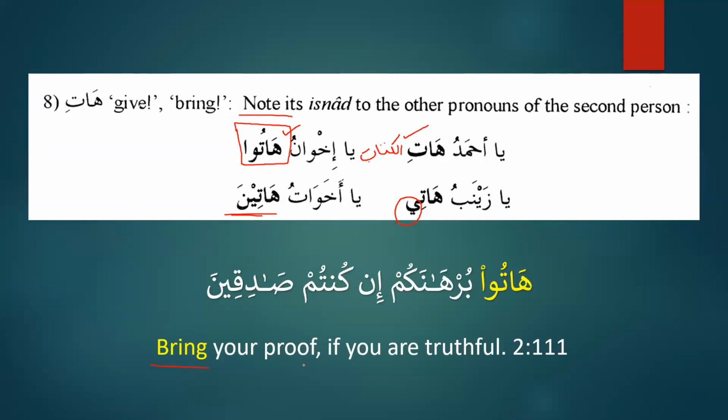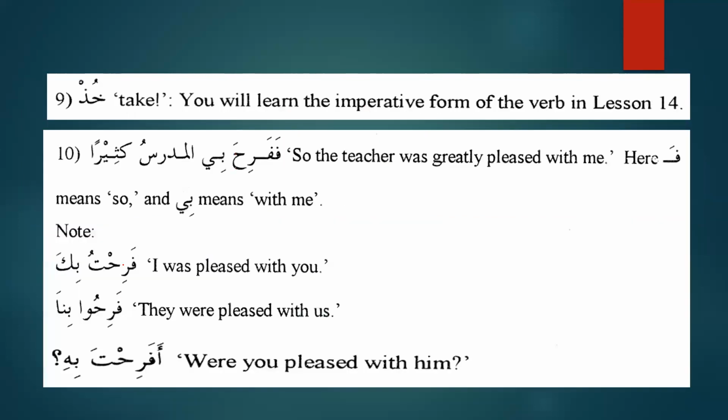These books, of course, we are learning for two purposes. Number one, we want to know the Arabic language, modern standard Arabic. However, our real aim is to learn Arabic to understand the Quran. That's why anything that you are learning from these books, try to find examples from the Quran so that we can relate it, and so that when we complete the course, we are inshallah already able to understand the Quran. Don't wait for this course to complete and then try to implement it. No, don't do that. Whatever you're learning, try to implement it. Try to find the rules in the Quran so that we get used to it.